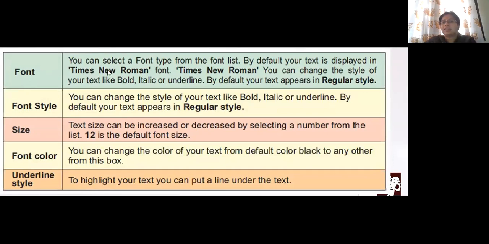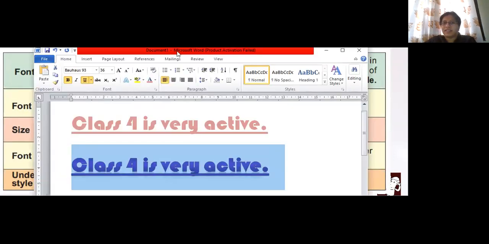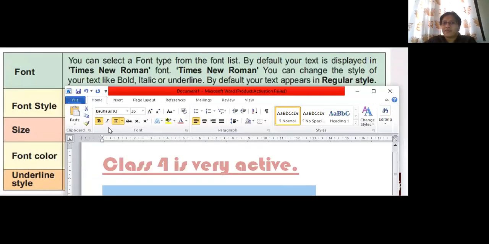So font is nothing but a font type that you can select from the font list. We will see one by one. It says Font. Can you see here? This is font, or this one is font.